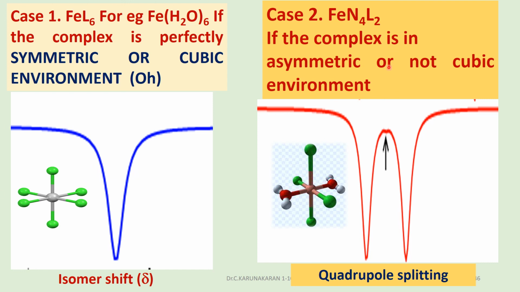In the case of asymmetric, not octahedral geometry, not a cubic environment, there will be quadrupole splitting because of the electric field gradient due to the asymmetric arrangement. It gives nuclear quadrupole splitting, a quadrupole doublet. From the Mössbauer spectrum, we can understand the geometry and also the coordination environment.